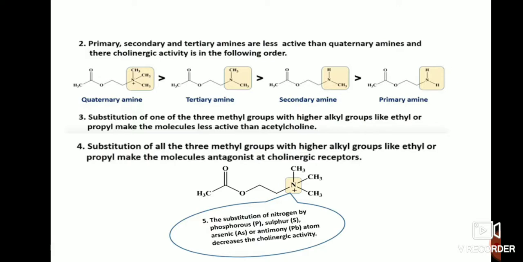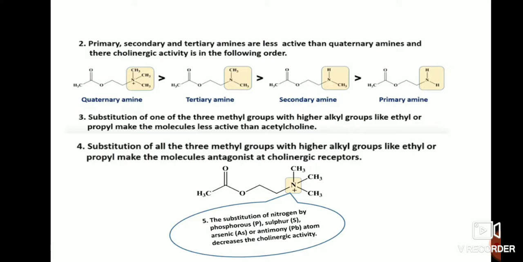Substitution of all three methyl groups with higher alkyl groups like ethyl or propyl makes the molecules antagonists at cholinergic receptors. So if higher alkyl groups are present in place of all three methyl groups, it will produce antagonistic activity at cholinergic receptors. If three CH3 are present, it is more active. If among the three, one CH3 has a longer alkyl group, it will produce antagonist activity at cholinergic receptors.